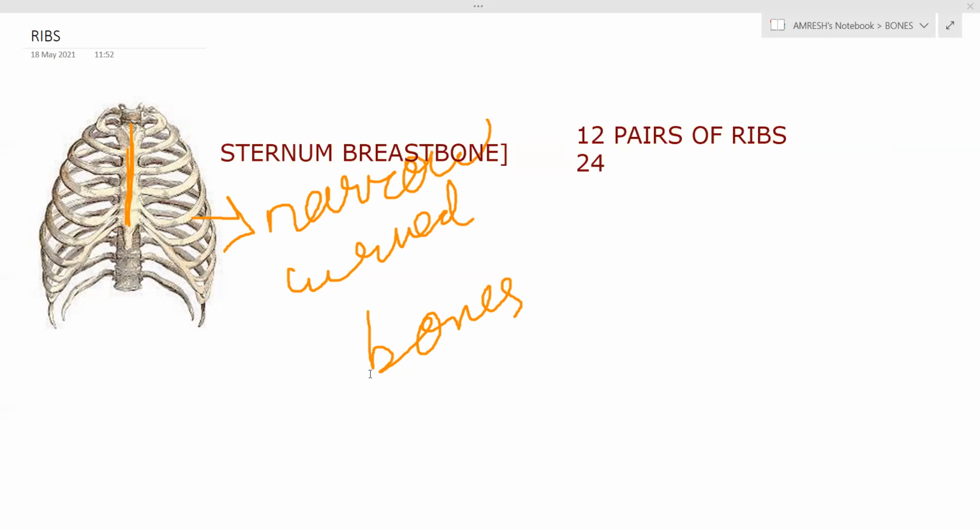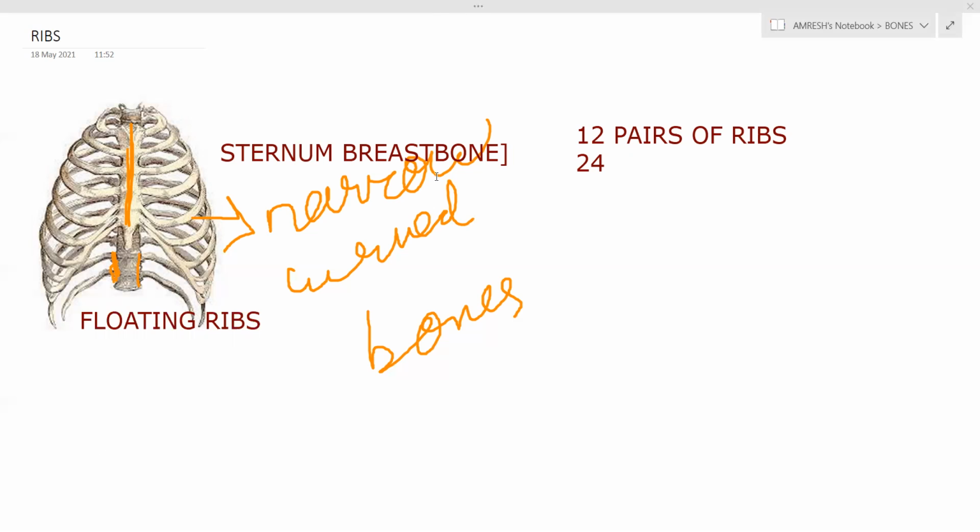Okay, and the last two ribs, you see, these last two ribs are just joined to the vertebral column, directly to the backbone. They are called as floating ribs. The last two pairs of ribs, pair 11 and pair 12, they are called as floating ribs.